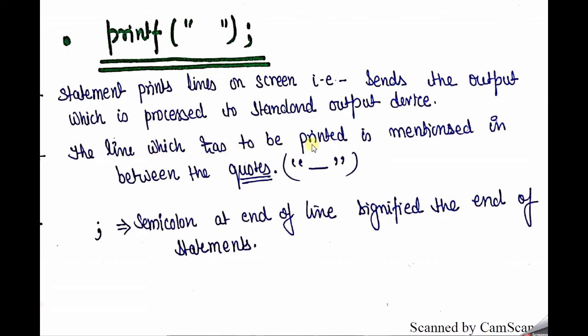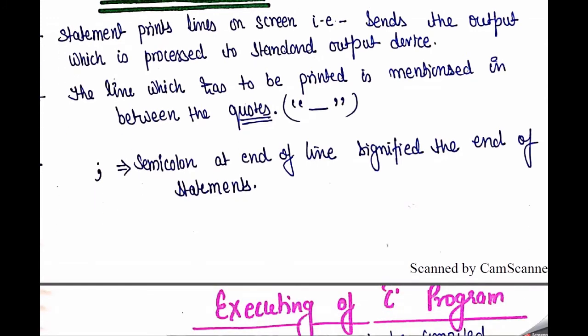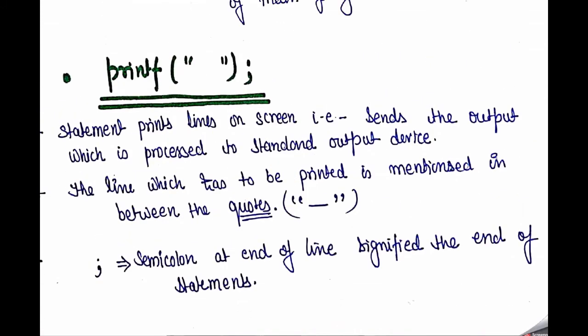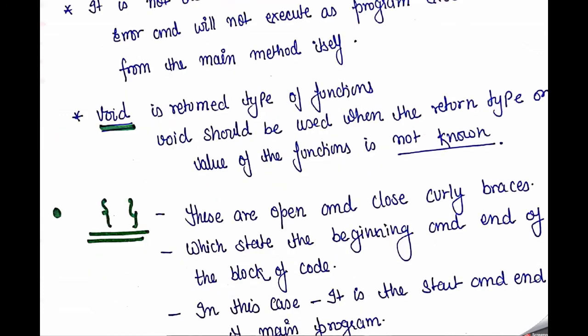The line which is printed is mentioned in between the quotes. As I already told you, whatever we want to print onto the screen, we must write that value into the quotes only. Okay, so the semicolon at the end of the line signifies the end of the statement. As I already told you in the statements, the semicolon just gives the instruction that whatever you write here ends at this line, the end of your termination.